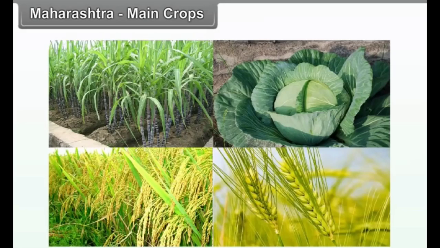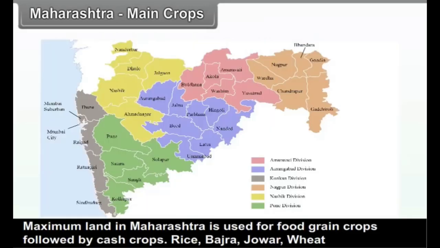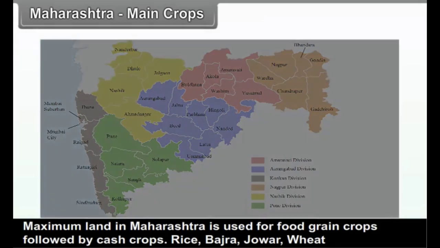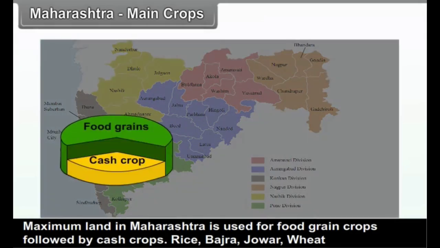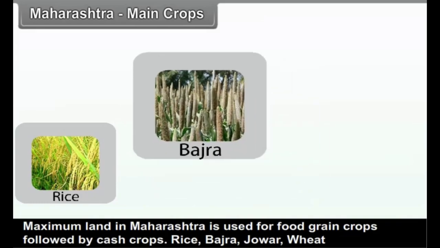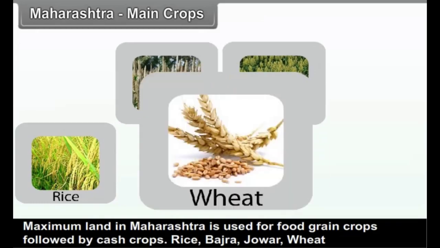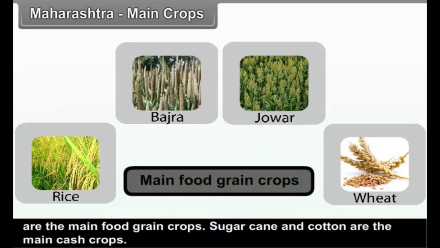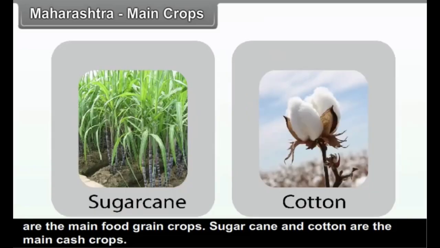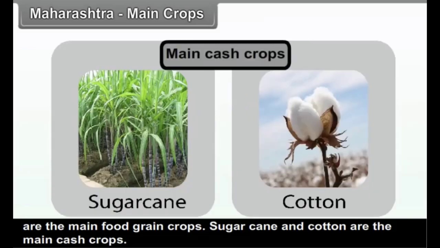Maharashtra: main crops. Maximum land in Maharashtra is used for food grain crops, followed by cash crops. Rice, bajra, jowar, wheat are the main food grain crops. Sugarcane and cotton are the main cash crops.